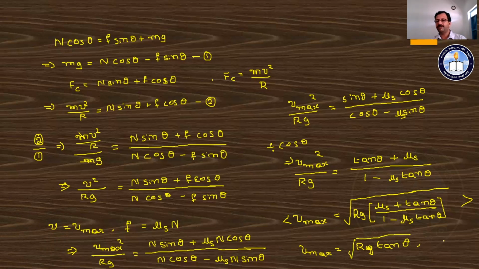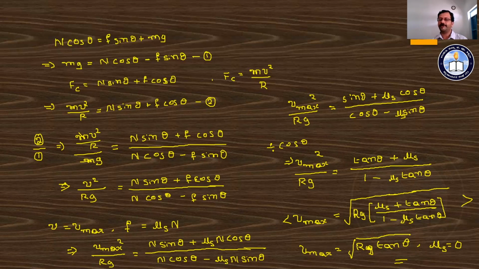If you imagine there is no friction, that means mu s value is equals to 0. And hence we can also get the equation for the banking angle theta. Taking the square on both sides, v max square divided by Rg is equals to tan theta, and hence theta is equals to tan inverse of v max square divided by Rg.